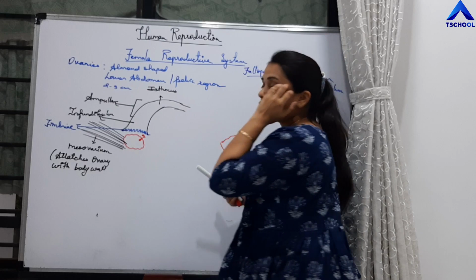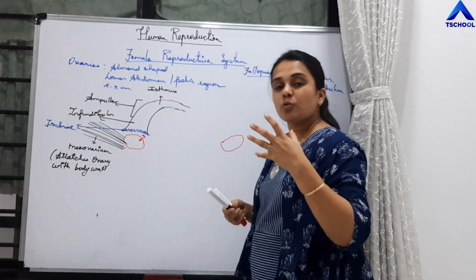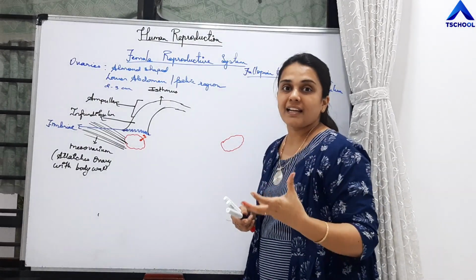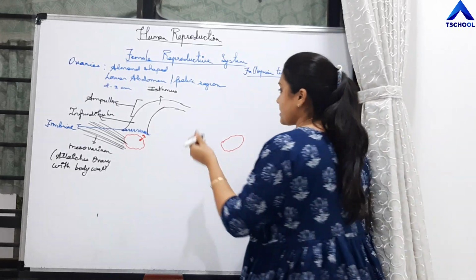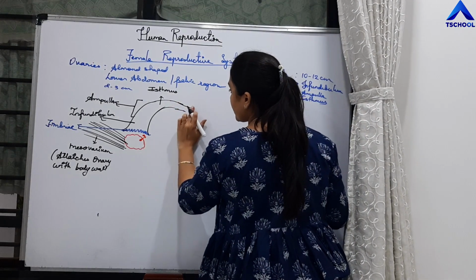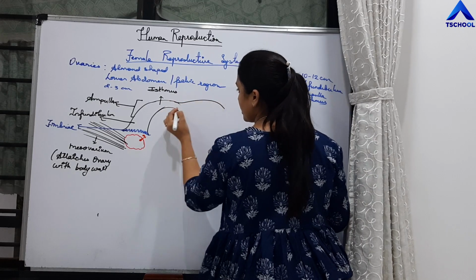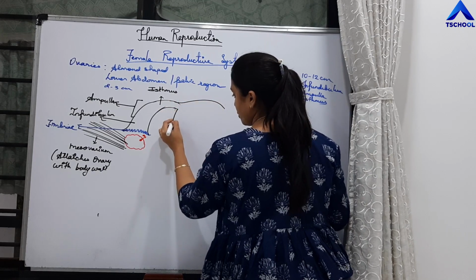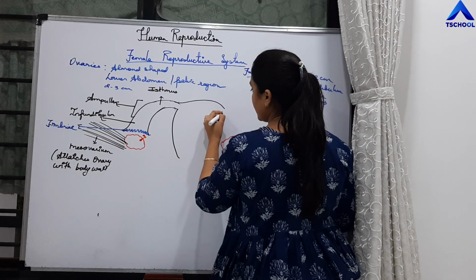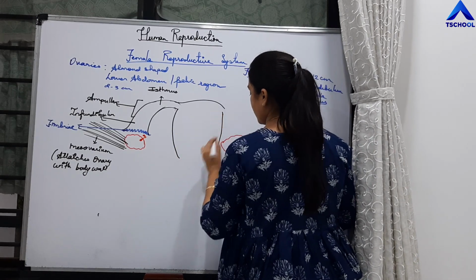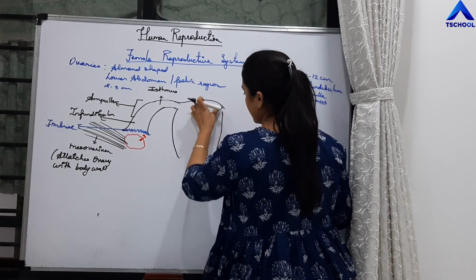This fallopian tube opens into one more duct or canal, which is the uterus, right? So this opens into the uterus.